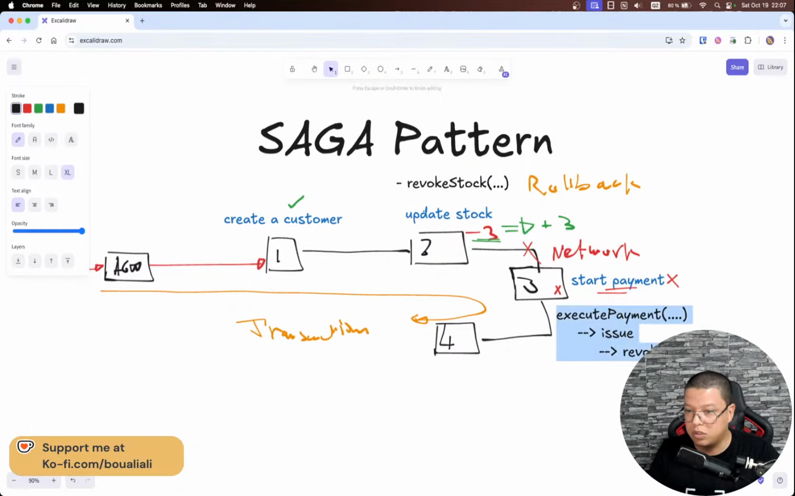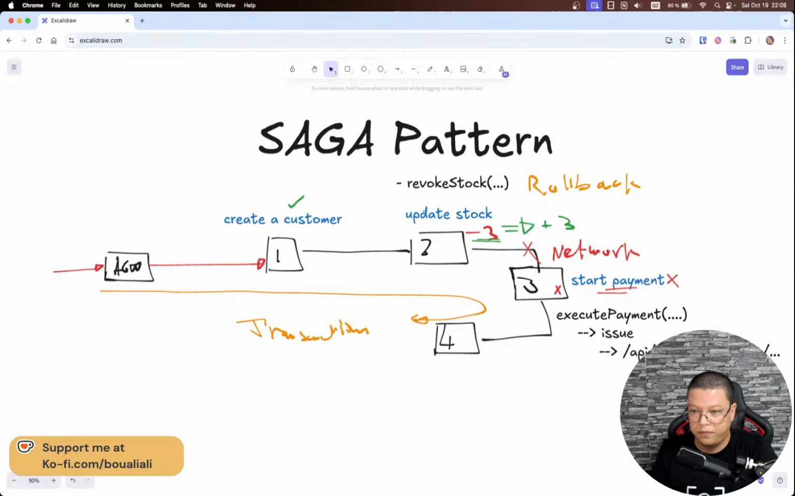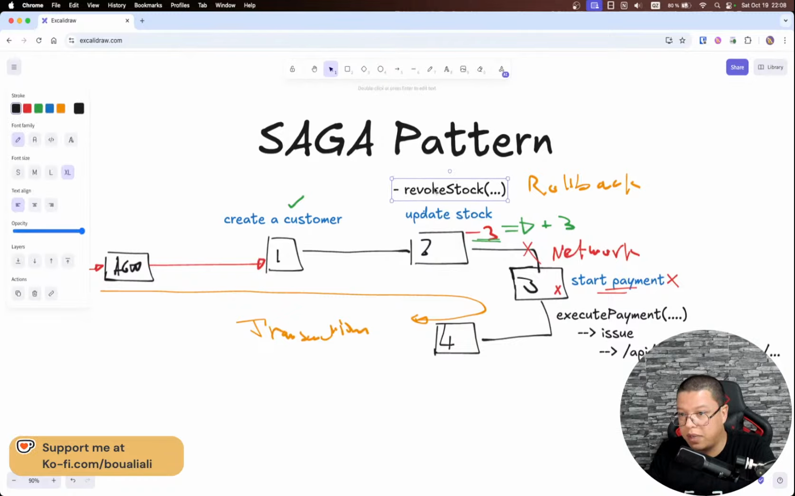So I need to have a method called revoke stock. By revoke stock I mean this: I need to call /API/v1/stock/revoke/parameters. I need to call this API, and this endpoint should exist on the stock microservice. Imagine that you have a lot of microservices communicating with each other. Here we might have a lot of code to update. Here we just took one example.